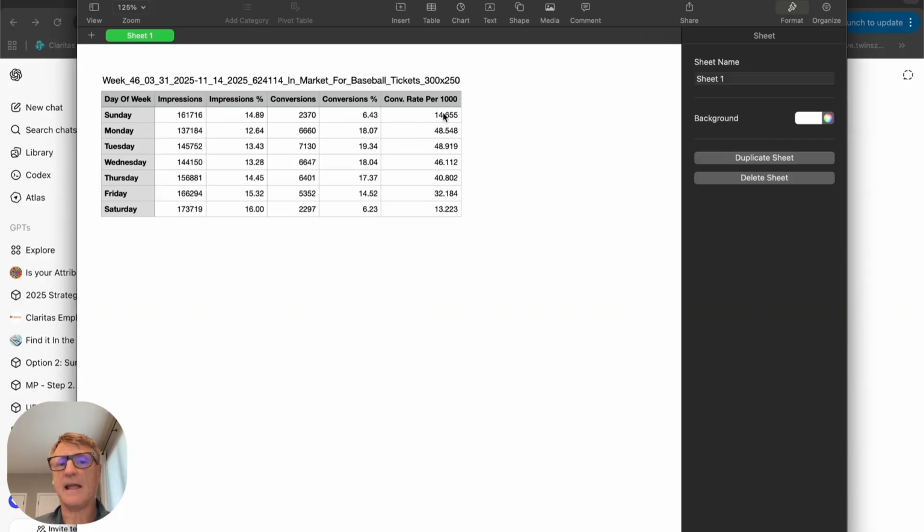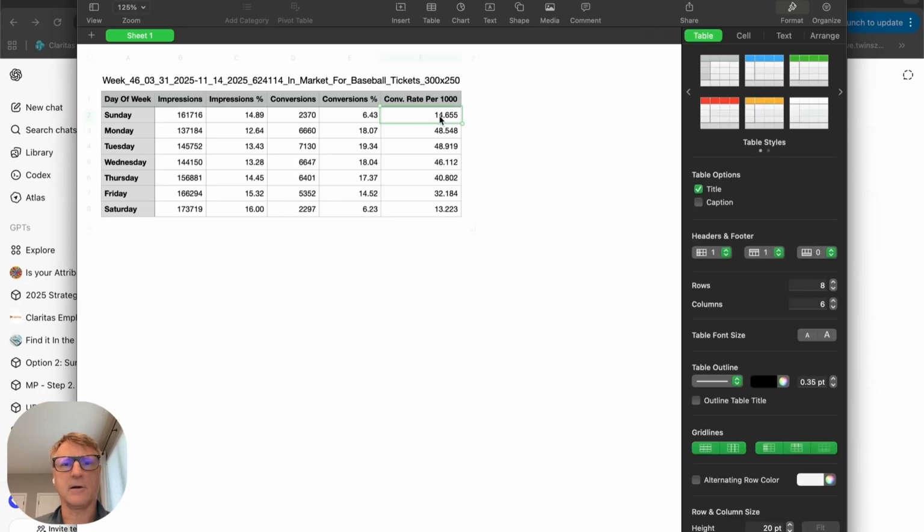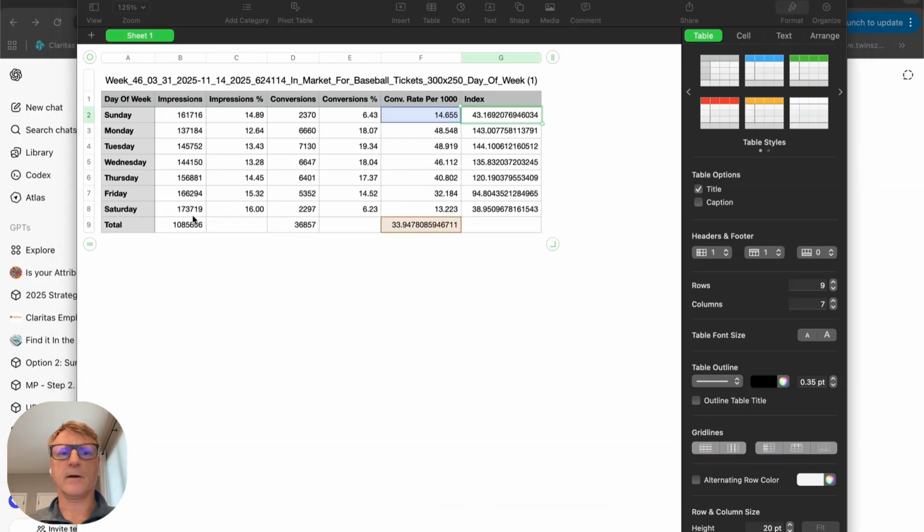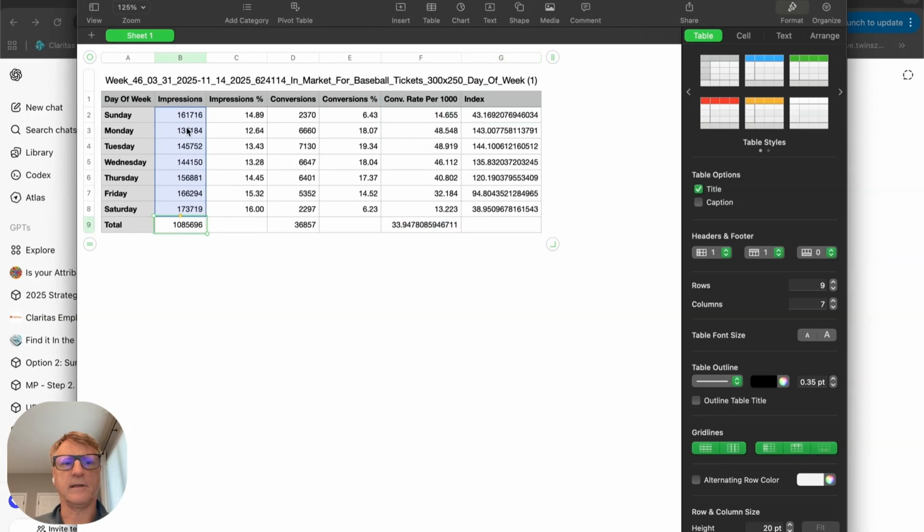What we're asking the AI to, in essence, do is to calculate another column here, which would be an index. And we'll go ahead and just do that ourselves so that we can see what that looks like. To calculate the index, we need to figure out the sum of the impressions, the sum of the conversions, and calculate the overall conversion rate. Then we can divide the conversion rate here by the overall conversion rate times 100, and we get an index. We can see the index is 43 for Sunday, and it's highest for Monday and Tuesday.